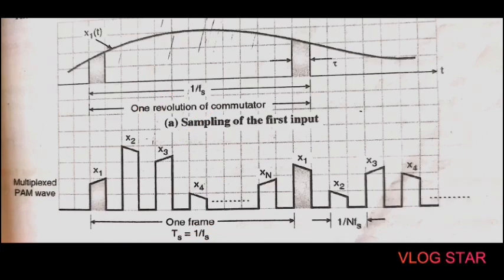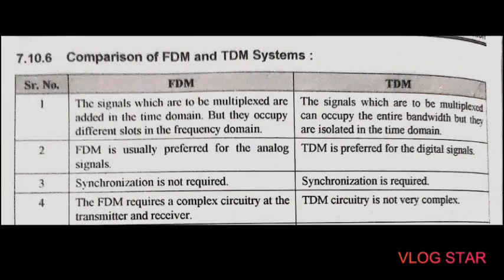After that, let us see the comparison of FDM and TDM systems. There are two columns: in the first column the FDM technique, and in the second column the TDM technique. First point: the signals to be multiplexed are added in the time domain, but they occupy different slots in the frequency domain for FDM.